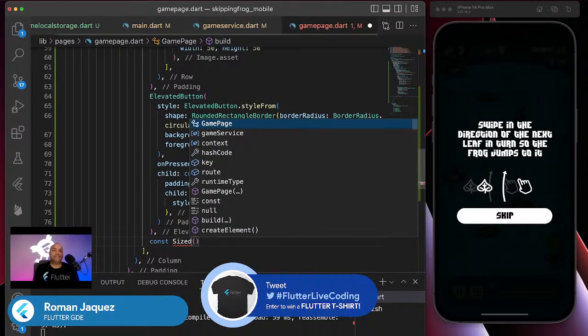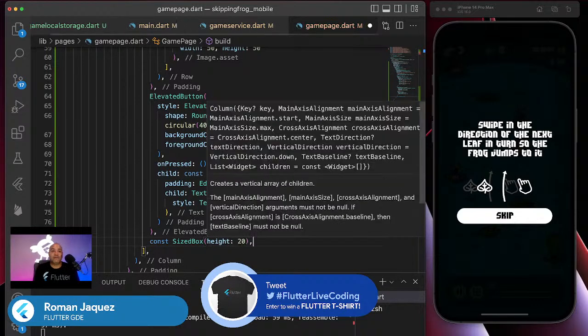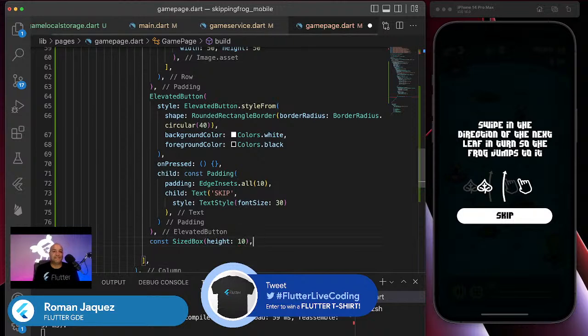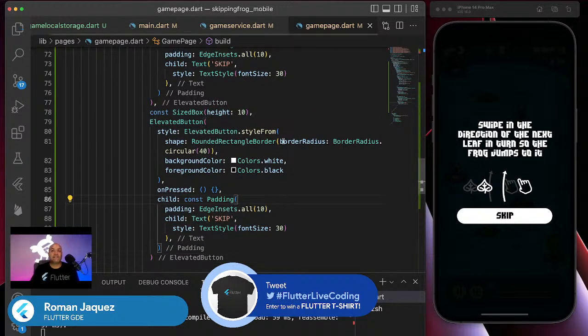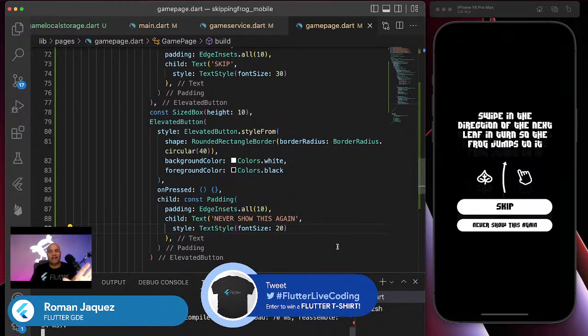I'm gonna do a height of 10 pixels, and then I'm gonna do the other button. So I'm just gonna do this one. I'm gonna save it. I don't want to do it the same way. I want to do a font size of like 10. This one I want to call it, what did I call it? Never show this again. No, it's too small. Let's do 20. And again, don't do this at home. Don't rush it like I'm doing.